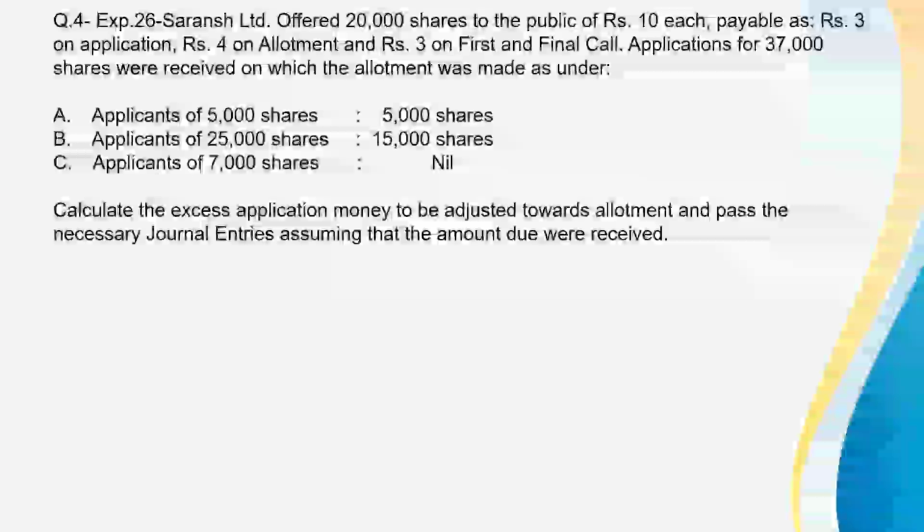Under category A, applicants of 5,000 shares were allotted 5,000 shares. In category B, applicants of 25,000 shares were allotted 15,000 shares. In category C, applicants of 7,000 shares were not allotted at all, means no shares were allotted. Calculate the excess application money to be adjusted towards allotment and pass the necessary journal entries, assuming that the amount due were received.